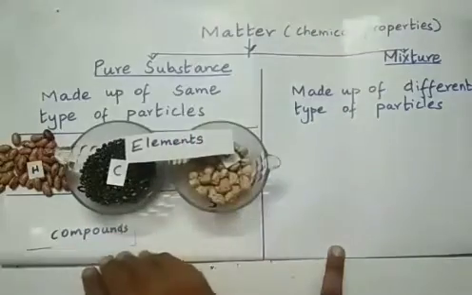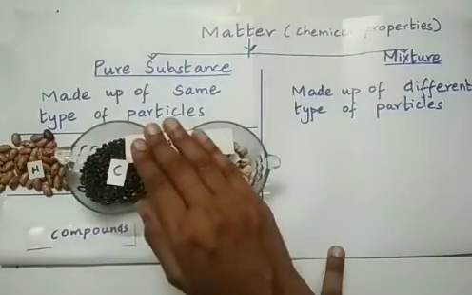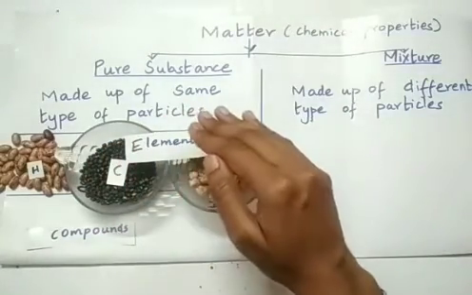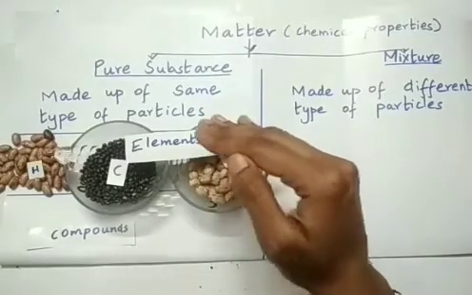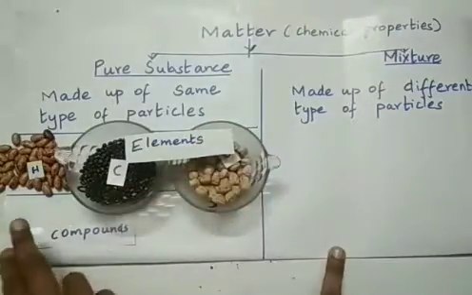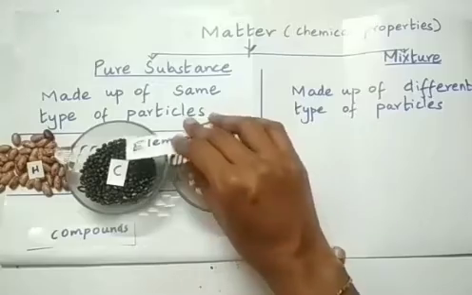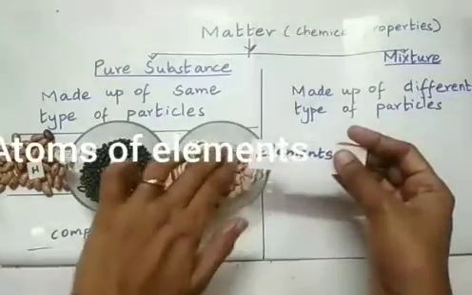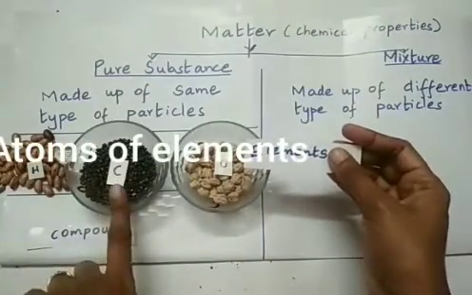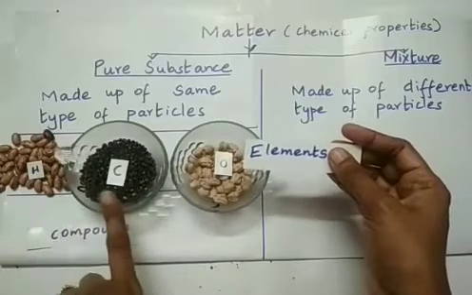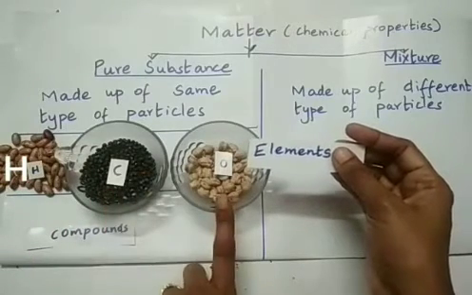And elements and compounds are said to be pure substances. So we are going to deal with the pure substance in detail in this lesson, right? Now I have taken three different elements: hydrogen, carbon, oxygen, denoted by the symbols H, C, O. Capital H for hydrogen, capital C carbon and capital O oxygen.